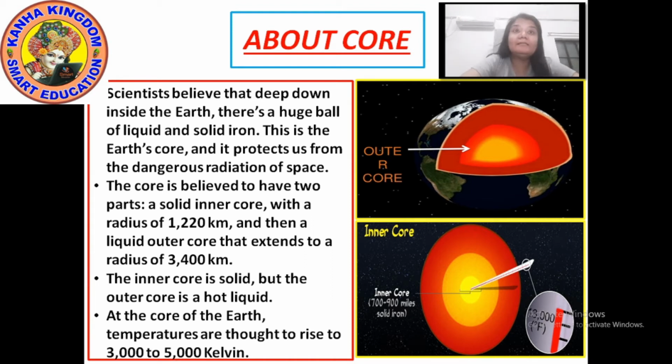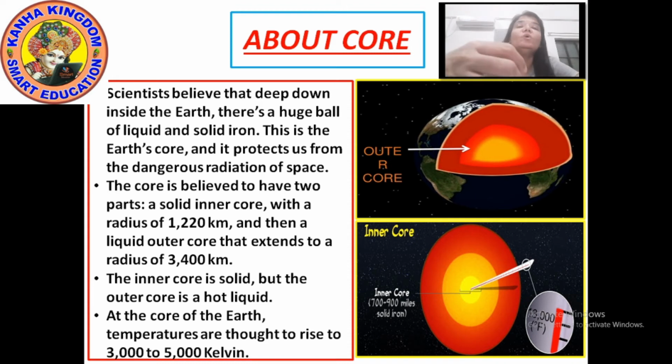At the core of the earth, the temperature is thought to rise to 3,000 to 5,000 Kelvin. So what is Kelvin? Kelvin is an SI-based unit of thermodynamic temperature, equal in magnitude to the degree Celsius, used to measure temperature. I told you that the core is the hottest layer.